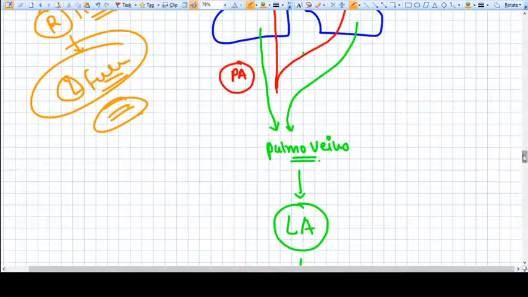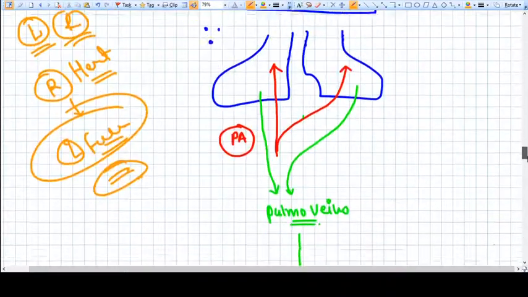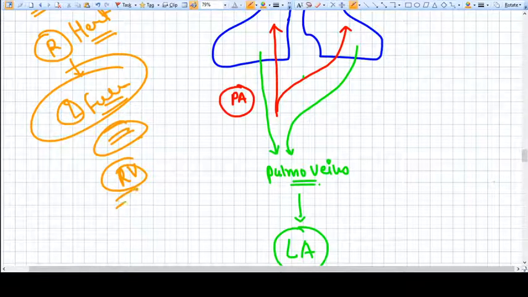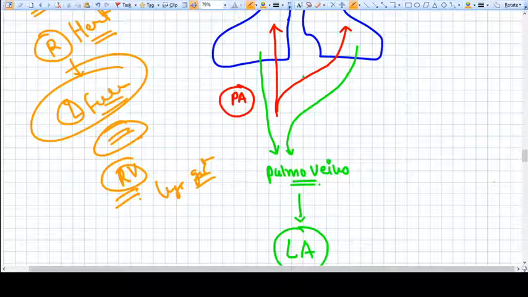Because you know that the pulmonary arteries go from the right ventricle. So if the right ventricle started acting very strong, then the blood flow to the lungs increases, and with this increased blood flow to the lungs, the left side of the heart is not functioning well.